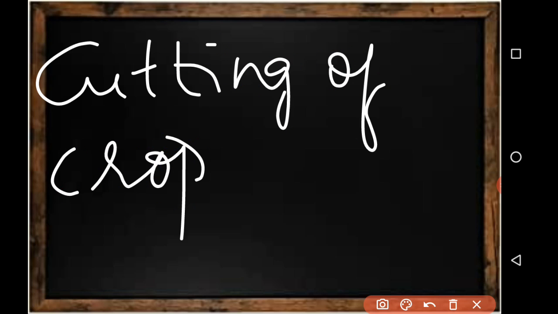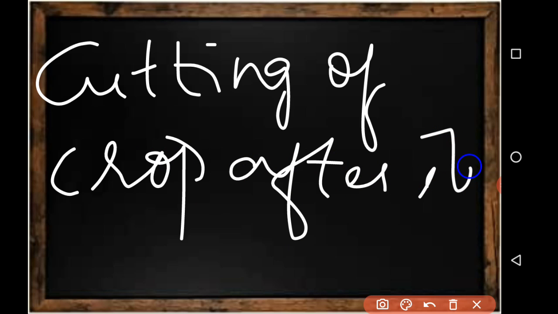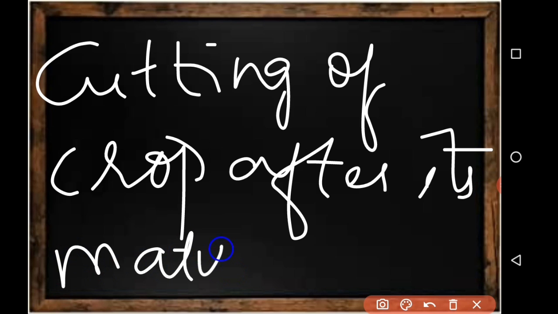So, cutting of crop after it is matured. I am repeating the definition twice or thrice so you can note it down, and I am writing on the board also. After it is mature, it is called harvesting. So this is the definition of harvesting.